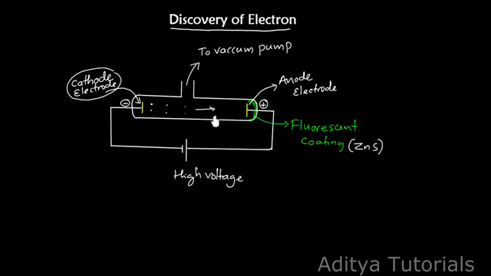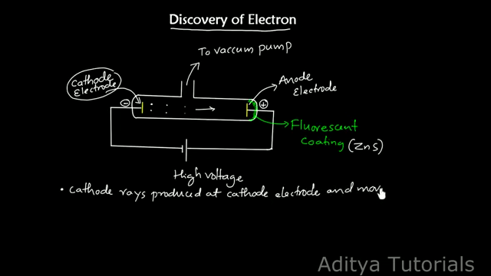Some of the results we can list out here in this experiment. The first point: the cathode rays start from the cathode electrode. The cathode rays are produced at the cathode electrode. This is the first observation, and they move towards the anode.